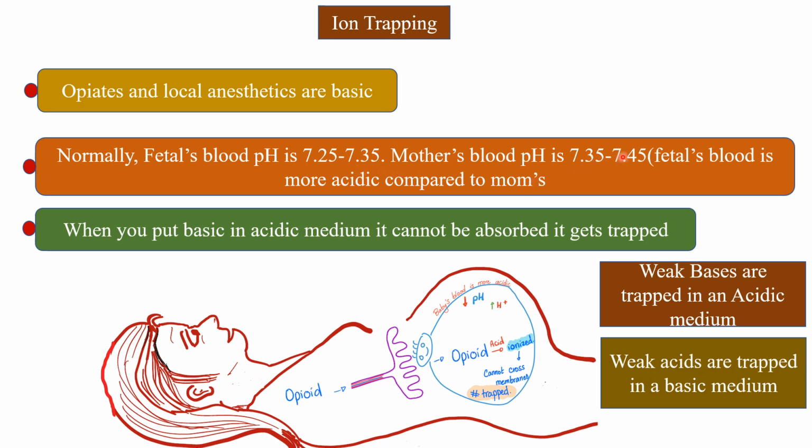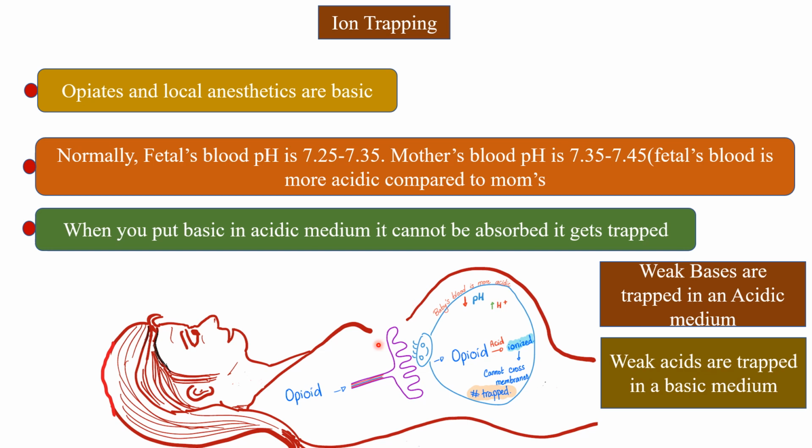Mother's blood pH is 7.3 or 7.4, so fetal blood is more acidic when compared to mom's. When you put a basic drug in acidic medium, it cannot be absorbed, it will be trapped. When you put an acidic drug in basic medium, it cannot be absorbed, it will be trapped. Like weak bases are trapped in acidic medium, acidic drugs are trapped in basic medium.